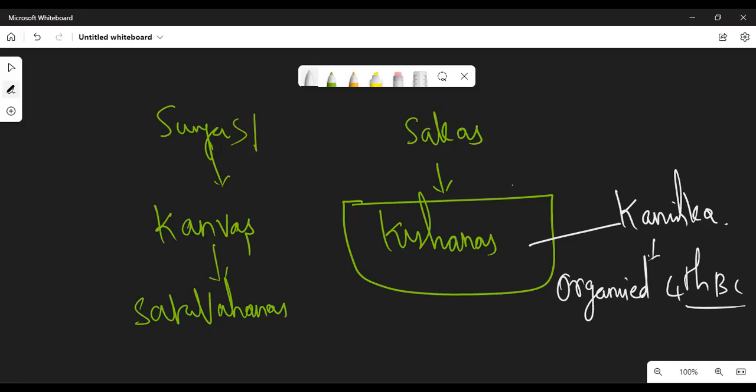And Ashoka organized the Third Buddhist Council in Pataliputra. These two legends, Ashoka and Kanishka, played a major role in taking Buddhism to foreign countries outside India.